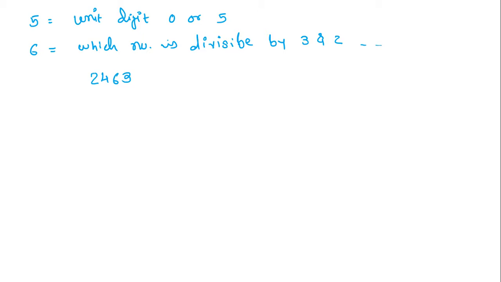Now we'll check whether it is divisible by 6 or not. See here, 10 plus 3 is 13, plus 2 is 15, and clearly the unit digit is 3, so it is not divisible by 2. So I will write down 2. Now 10, 13, 15, 15 plus 2 is 17.